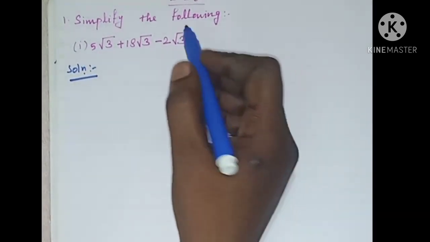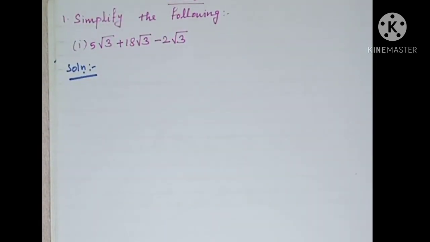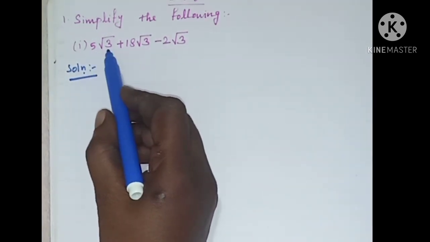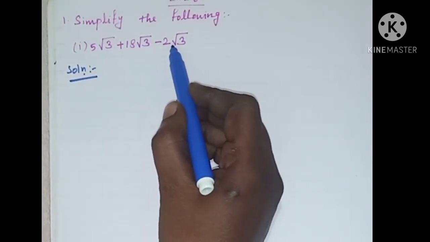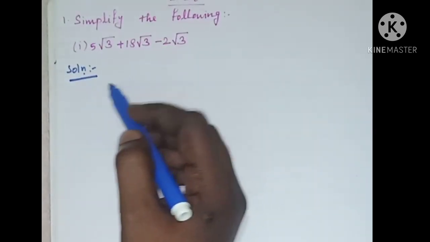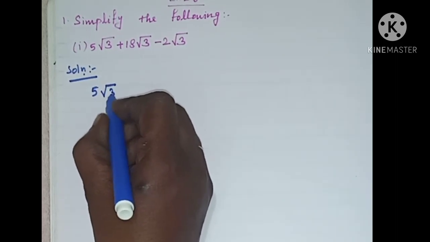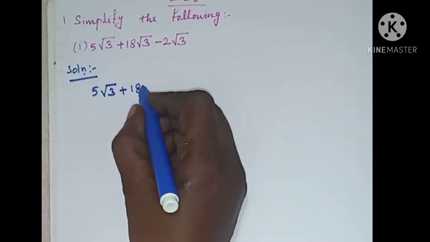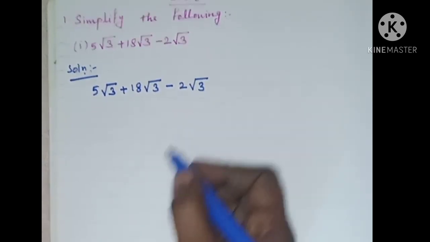Exercise 2.6, first sum. Simplify the following. The first subdivision is 5 root 3 plus 18 root 3 minus 2 root 3. We have to simplify this expression. The question is 5 root 3 plus 18 root 3 minus 2 root 3.